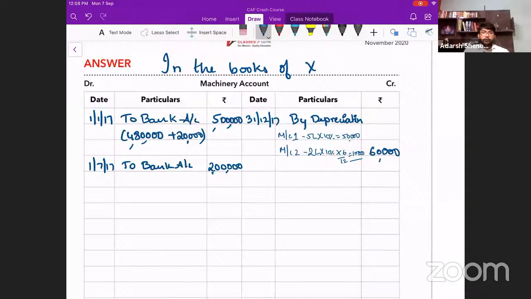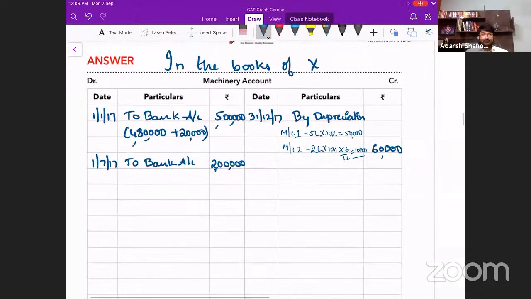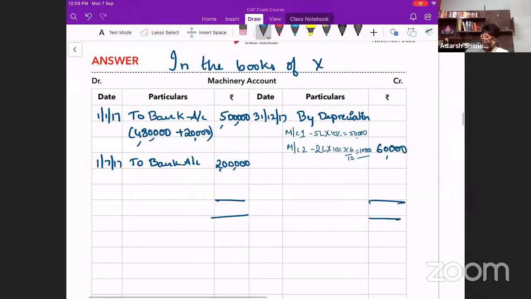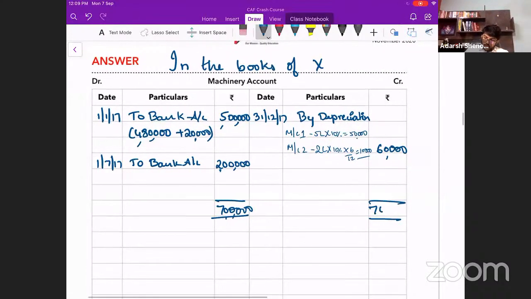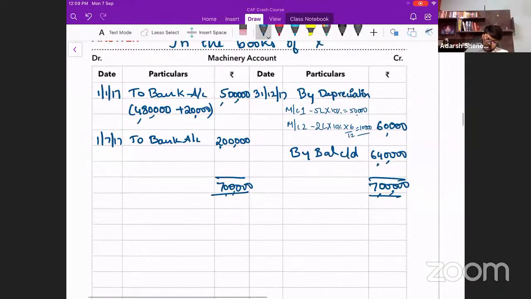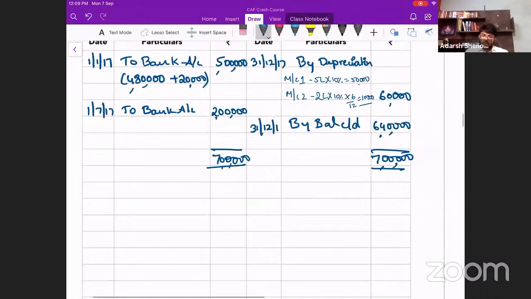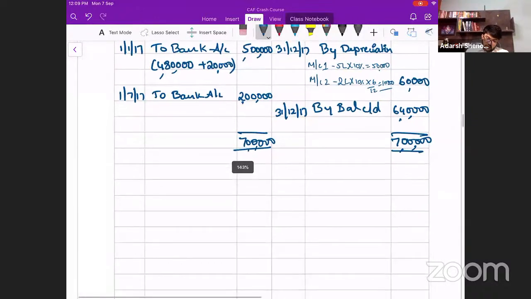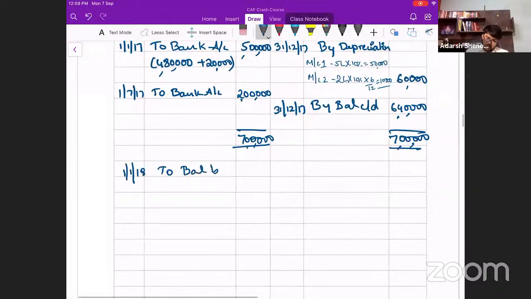Okay. What is the book value of the asset? Both the assets put together, what is the book value of these machines? The balance carried down. The total is 7 lakh, and the balance is by balance carried down 6,40,000. This is on 31/12/2017. On 1/1/2018, to balance brought down 6,40,000.